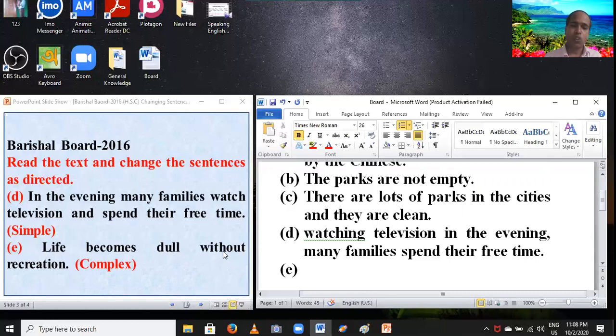And notice, without plus noun: if you find this formula, this is a formula of a simple sentence. So if you find without plus recreation, without plus noun, you have to come E plus negative while changing into complex.